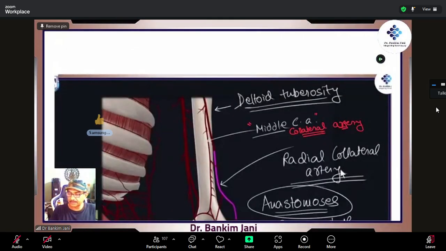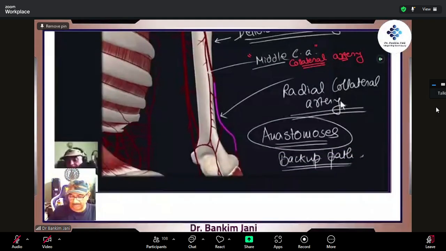But interestingly, the most important artery which is going on is this. As it goes down, this is the radial collateral artery. Whenever we say radial collateral artery, understand that it is for collateral circulation. Collateral circulation means it is for the anastomosis. Correct? Anastomosis is nothing but like a bypass. It is a backup path. And in this anastomosis, the one coming from the top is called the collateral. The one coming from below is called recurrent, right? Collateral means with the flow, recurrent means against the flow.